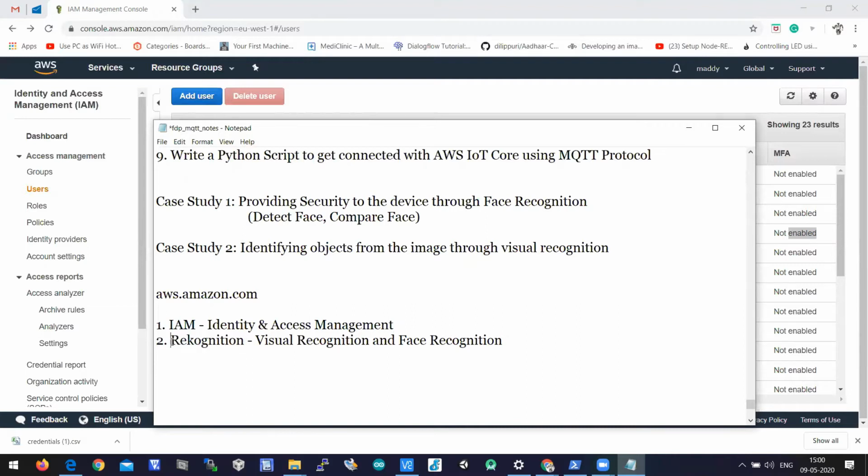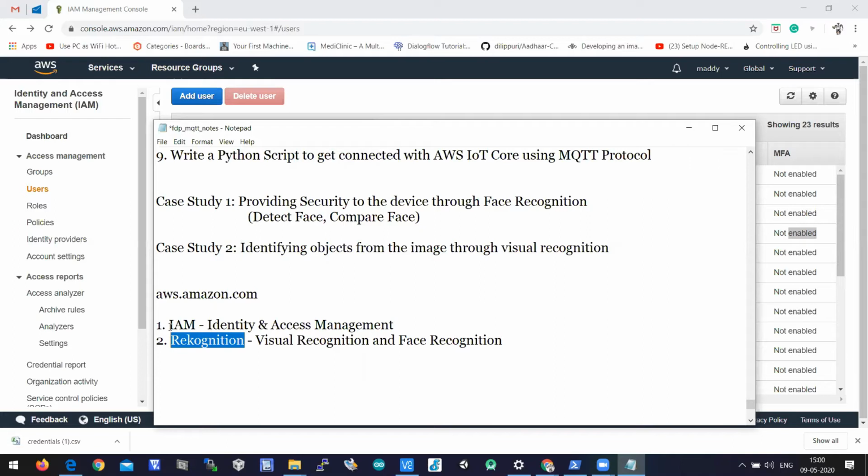Rekognition is a service on AWS which is used to visualize the visual content, like images or video analytics. So image analysis and video analytics come under a service called Rekognition on AWS. If you know how to classify or visualize an image, you can easily do video analysis also, because video analysis is all about comparing image by image.